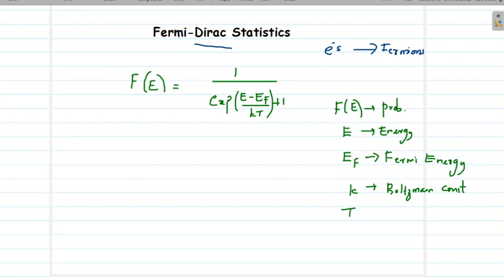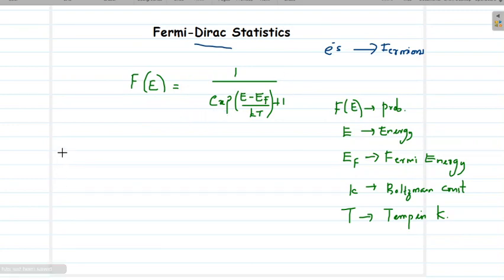And T is the temperature in Kelvin. So this equation will give you the probability of finding an electron with the energy E in a system. So let us understand this equation in a more detailed manner.